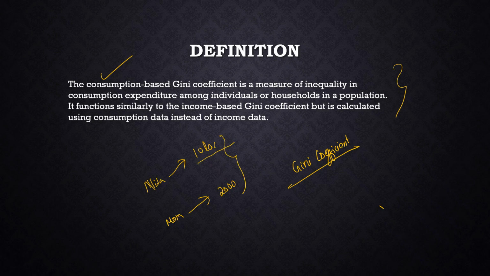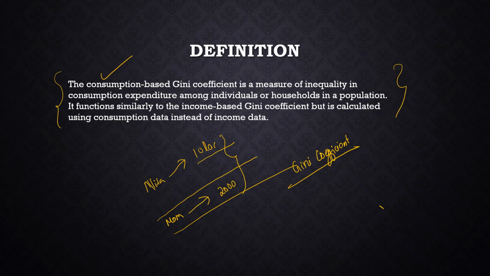She is in the top 10%, she is spending more, but your mother, even if she is in the middle economic level, is spending only 2000 rupees. So both persons' spending on the same kind of good also differs, right? So consumption में इतना inequality बड़ा हो रहा है, so उसे measure करने का एक तरीका होता है consumption based Gini coefficient. It functions similar to the income based Gini coefficient,